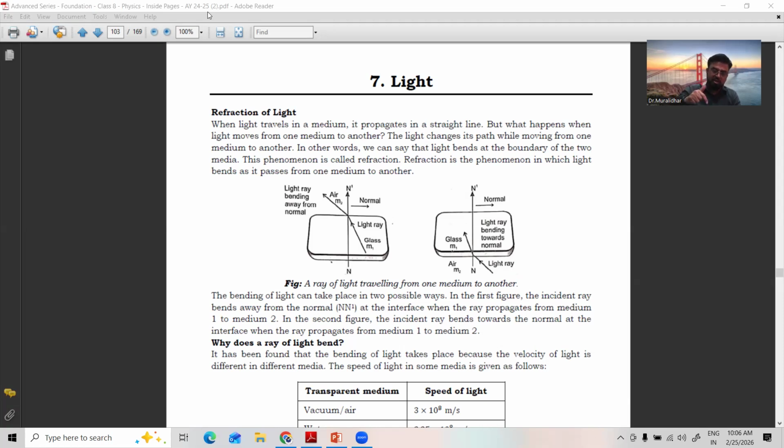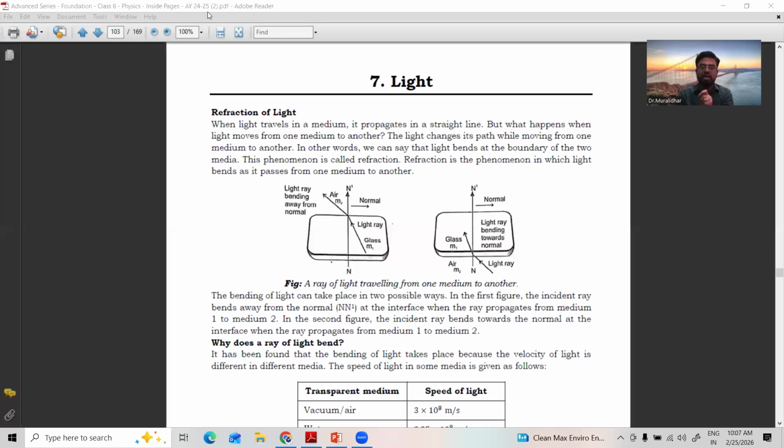After going into the water, the scale is observed to be bending. It is not bent, sir. The scale won't bend, but it looks like it is bent. Why? Because the scale is going from air medium to water medium. So as light travels from one medium to another medium, it appears to be bending.